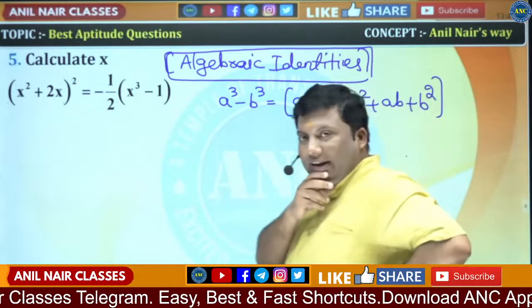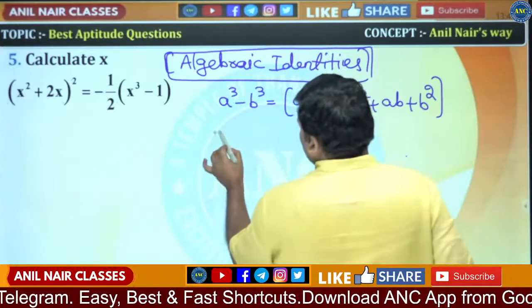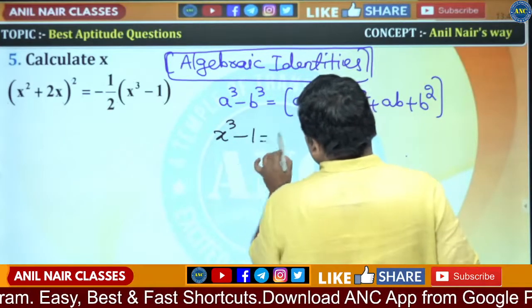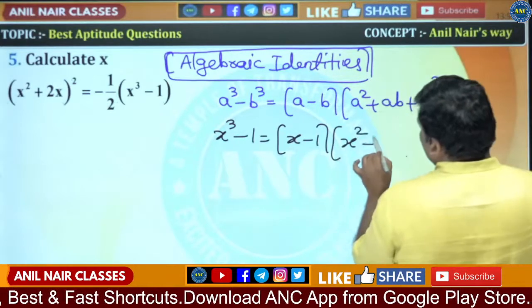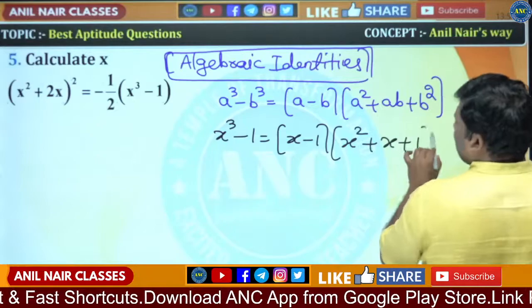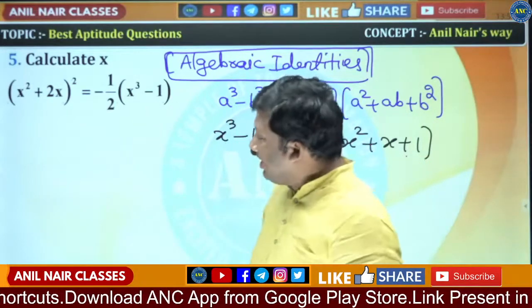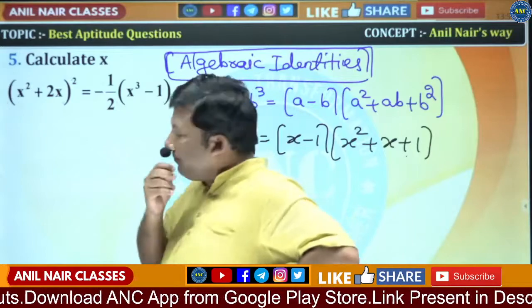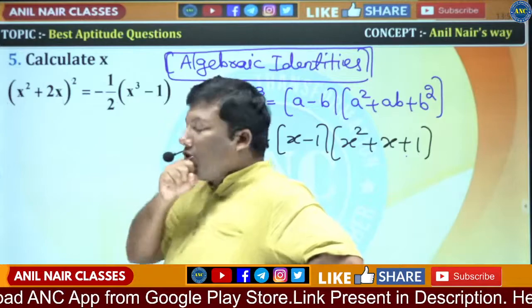Now listen carefully. Because here it is x cube minus 1, so x cube minus 1 is equivalent to x minus 1 into x square plus x plus 1. First I wrote these like this. Then I saw the left hand side. Left hand side is x square plus 2x.